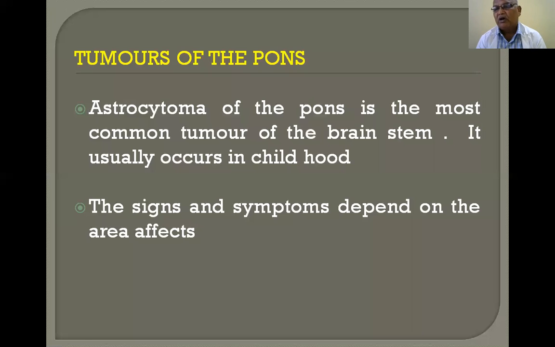Already you know what areas are present in the upper border of the pons, what areas are present in the lower border of the pons, and what nuclei are present. If this tumor causes pressure over a nucleus, the nerve supply in that area is damaged, and the signs and symptoms will be produced accordingly. So you have to guess it. You have to think about what will happen if something happens in one part of the body. So these are all the clinical anatomy.